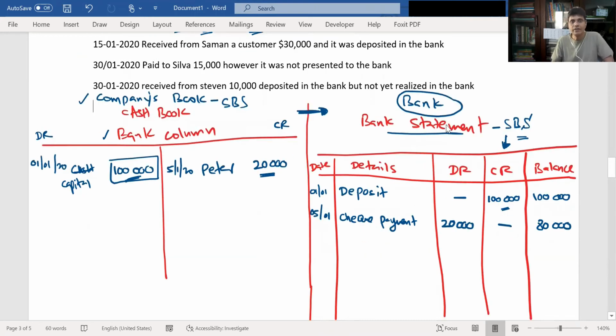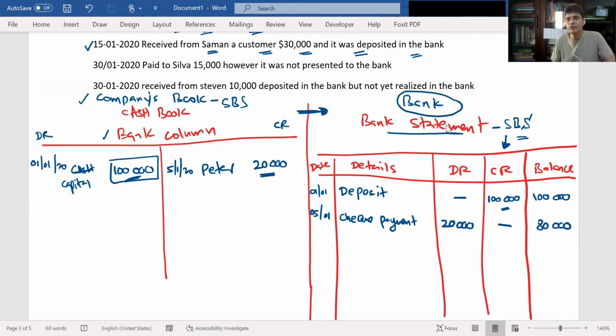Now 15th January. What's happening here? Received from a customer 30,000 and it was deposited in the bank. You received an amount of 30,000 from your customer. The customer is your debtor, right? So the debtor is paying.